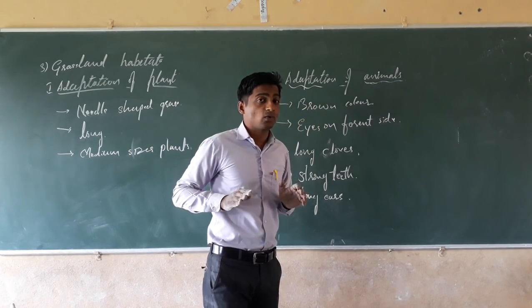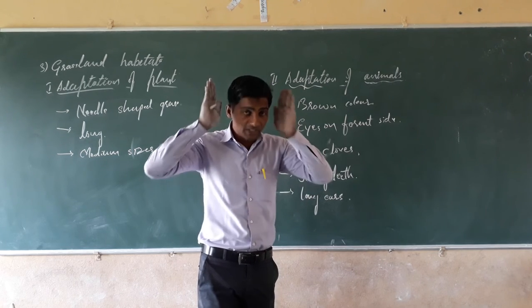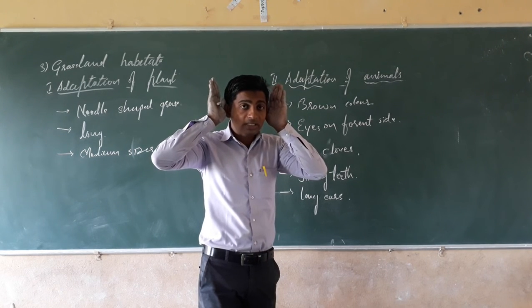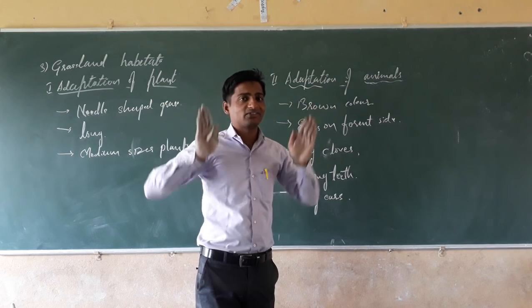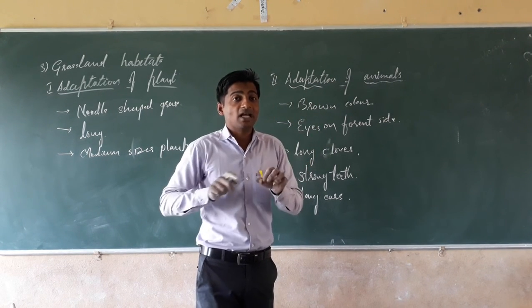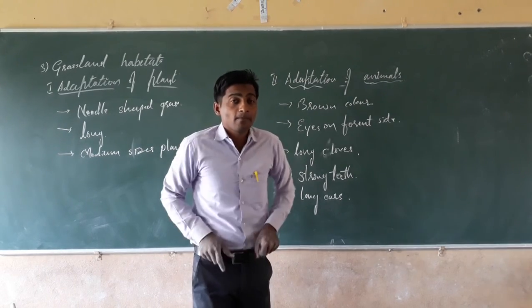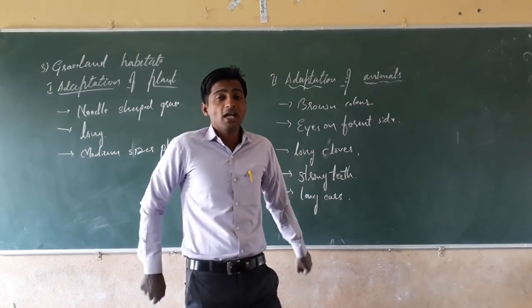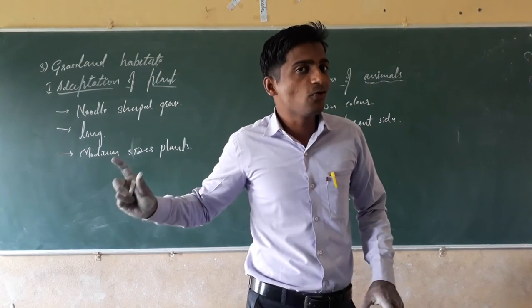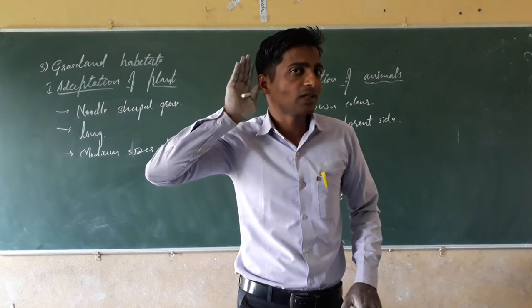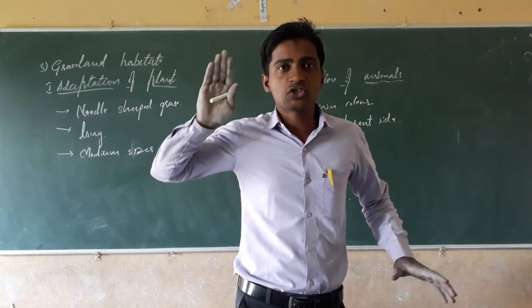Like in the case of deer, long ears are there to listen to the sound of predators. Predators like lion and tiger, which are going to kill the deer. To listen to the sound of predators, they have long ears. That's why they are very sharp to listen.